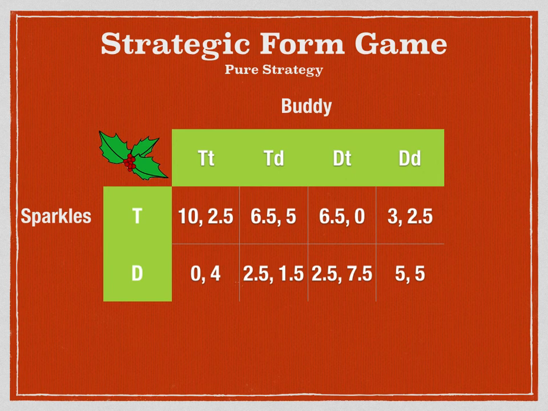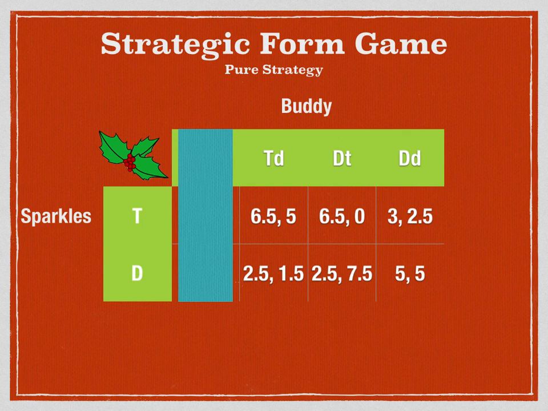We first look to see if this game has any pure Nash equilibria. For Buddy, we can see that he will never play TT, as it is weakly dominated by the action DD. Therefore, we can eliminate it from the scenario. There are no other dominant strategies, so we will consider each player's best response to the other's potential actions. If Buddy takes Sparkles choosing to build trains as given, Buddy's best response will be TD. And if Buddy takes Sparkles choosing to build dolls as given, Buddy's best response will be DT.